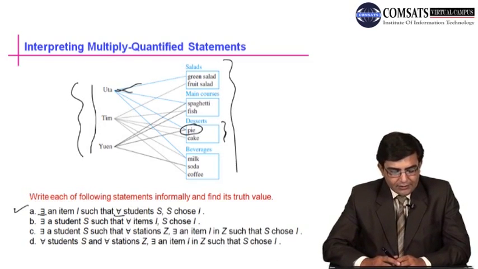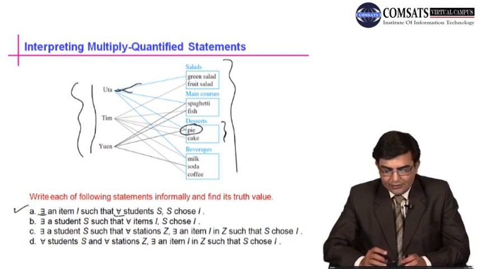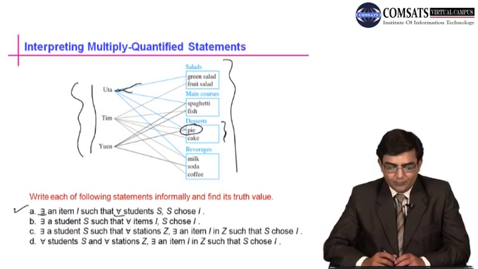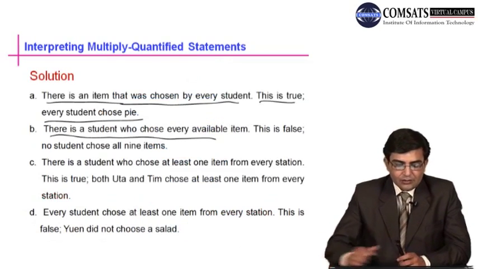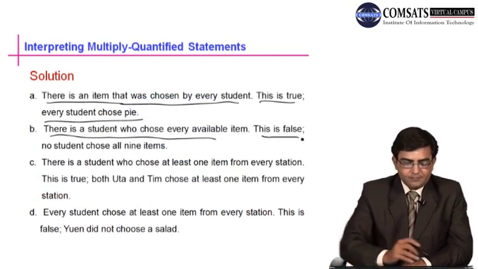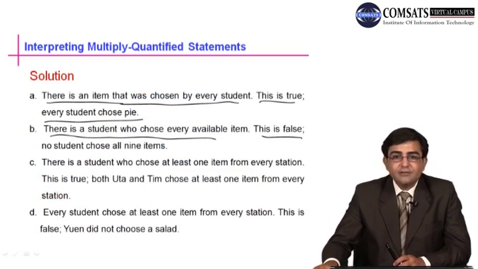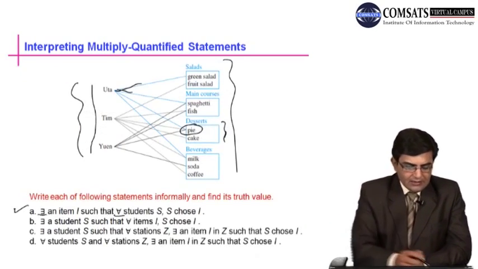So there is a student S such that for all items I, S chooses I. This statement is false because there is no student who selects all these items. So the second statement is false. Now come to the third statement, C.